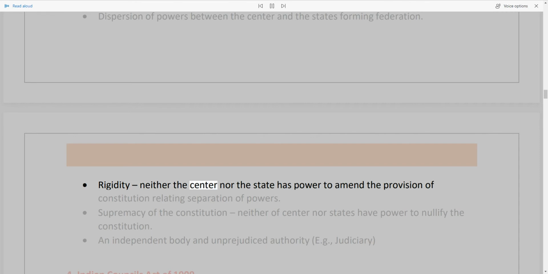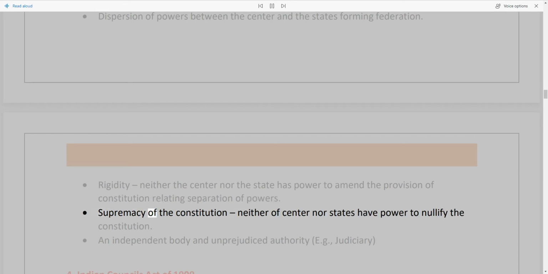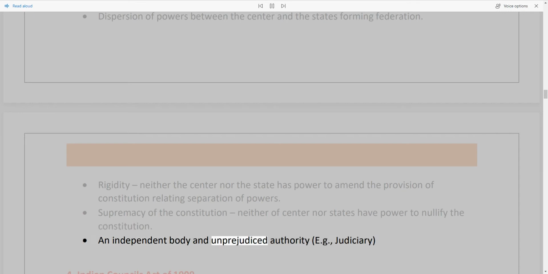Rigidity: neither the centre nor the state has the power to amend the provisions of the constitution relating to the separation of powers. Supremacy of the constitution: neither the centre nor the states have the power to nullify the constitution. An independent body and unprejudiced authority, e.g., the judiciary.